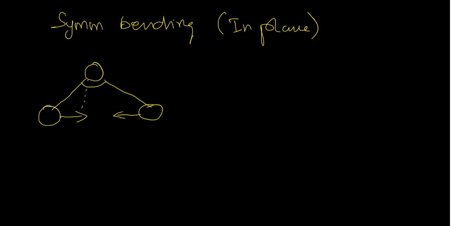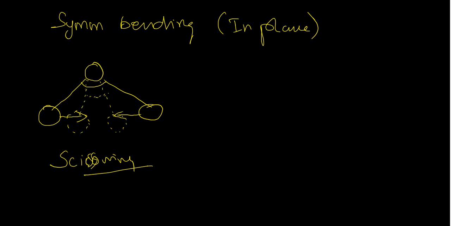This bond will move, and this atom will come to this position. The bond angle actually changed. The name for this vibration is called scissoring. We can say it is like a scissoring action, and therefore this is called a scissoring vibration.